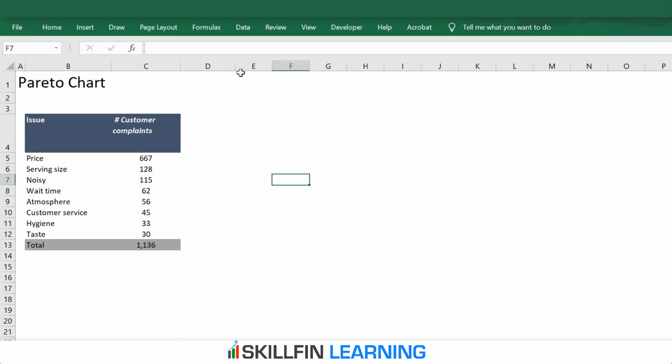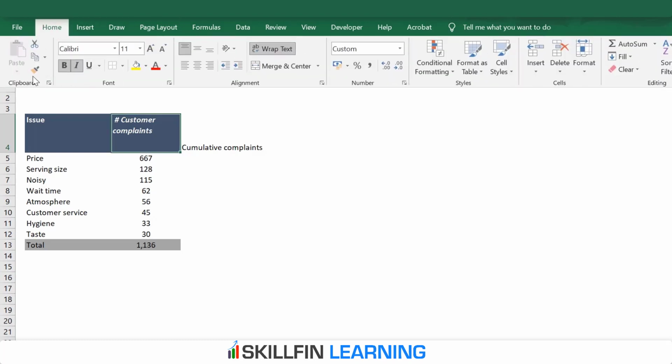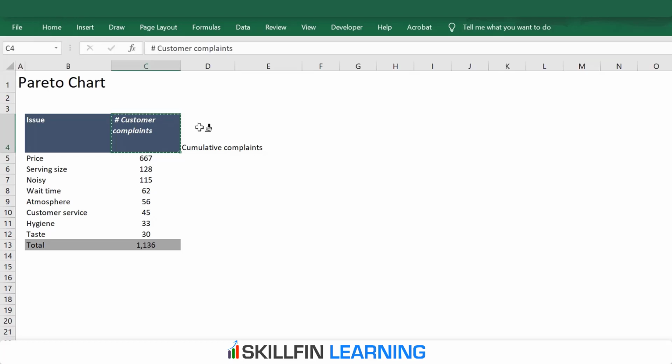calculate the cumulative number of complaints and the cumulative complaints percentage. So here we insert a column called cumulative complaints. I'll copy this format, so I'll go to the Home tab, copy this format and paste it over here.